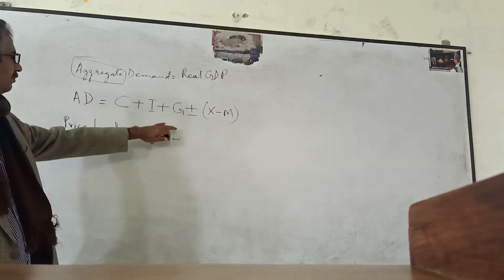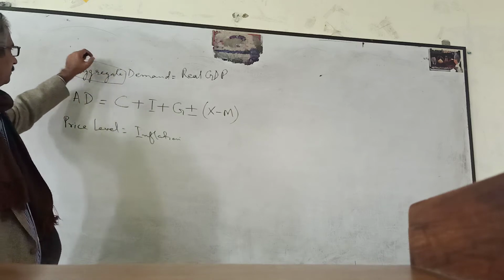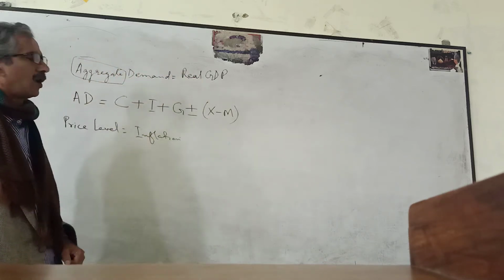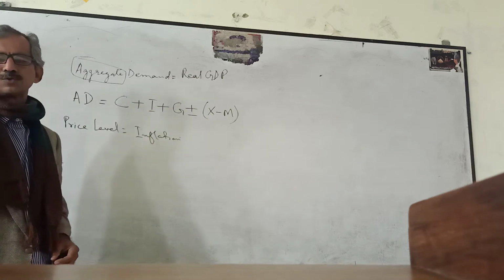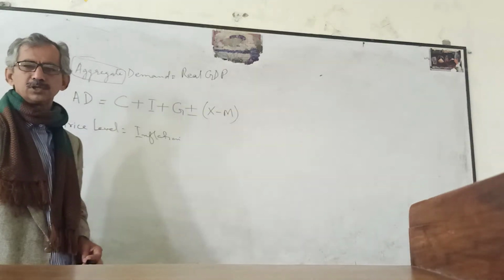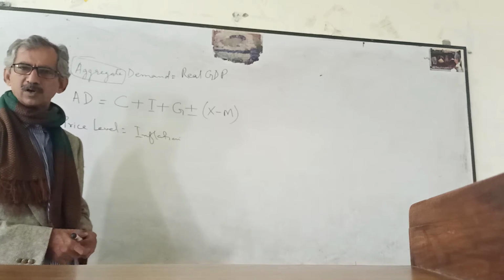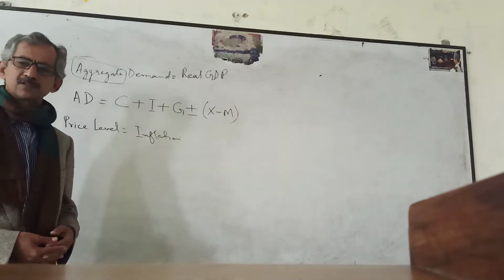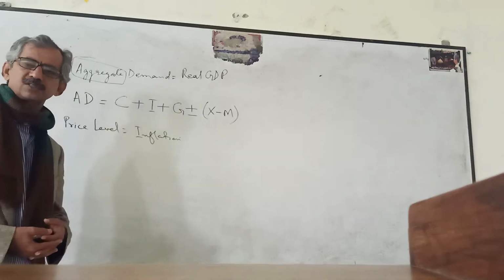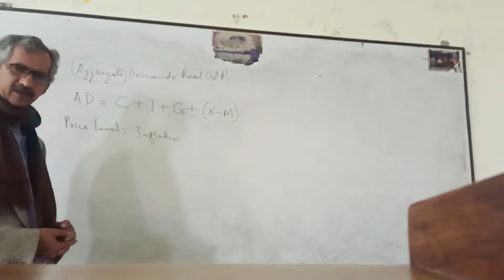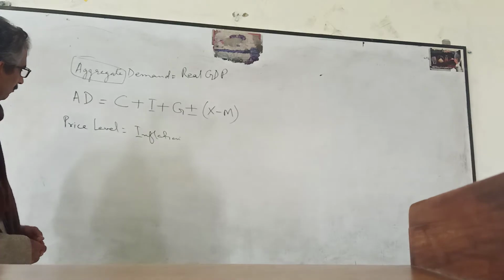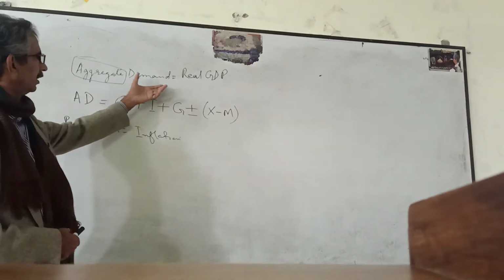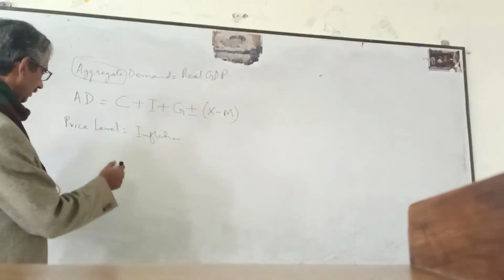So when we discuss aggregate demand, it is the total demand of the country, the total demand of all the sectors of the economy: consumers, private investors, the government, and the foreigners, and at all available prices.